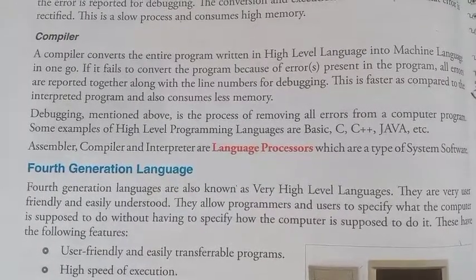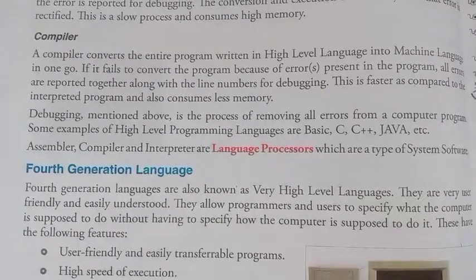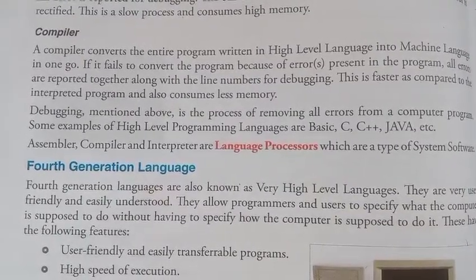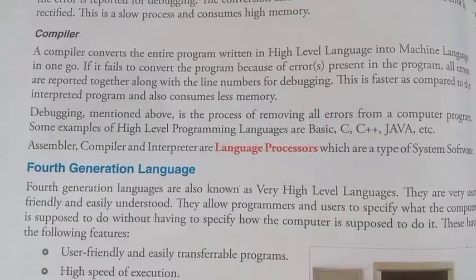In a compiler, we have the option of debugging. Debugging means removing the errors. The compiler is faster as compared to the interpreter.